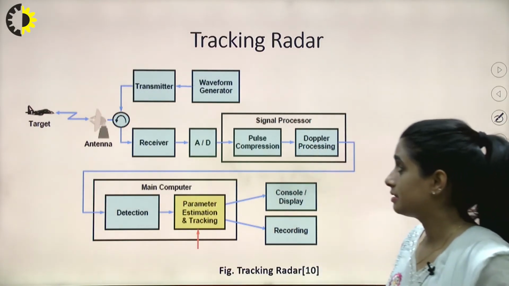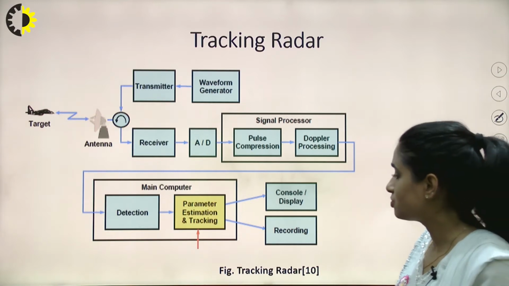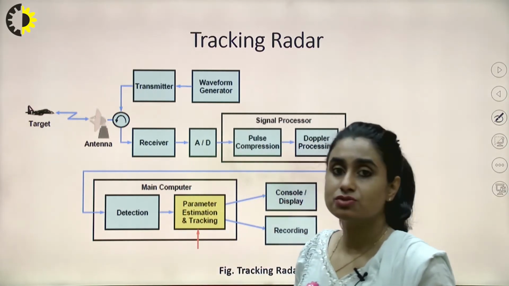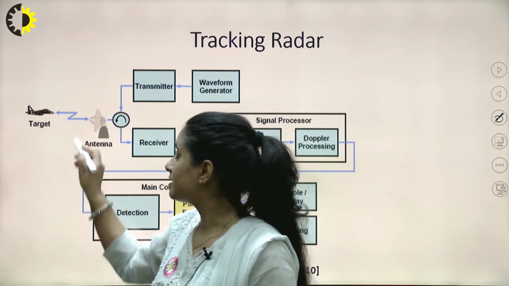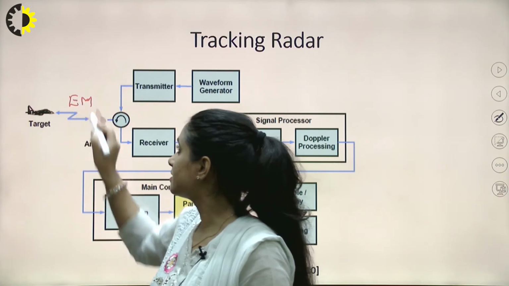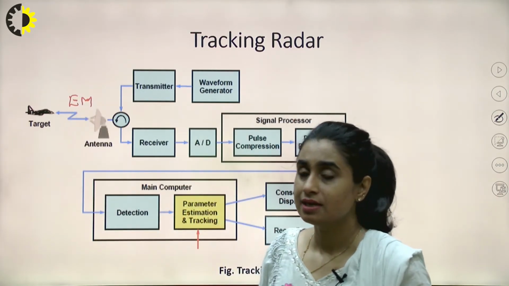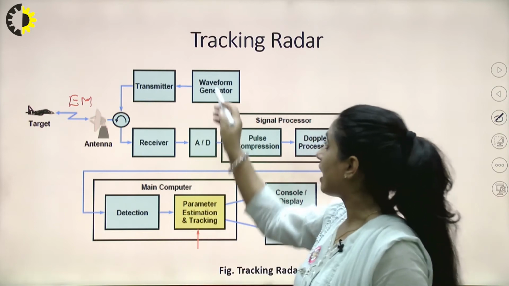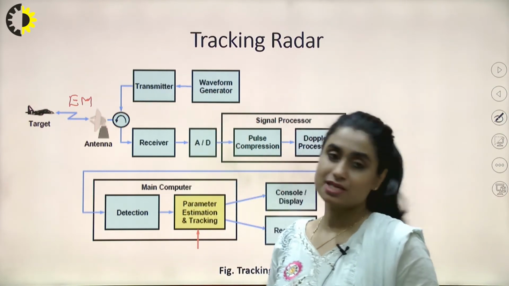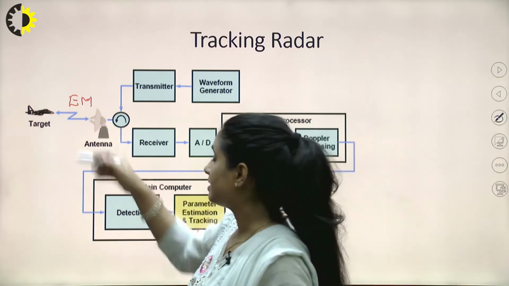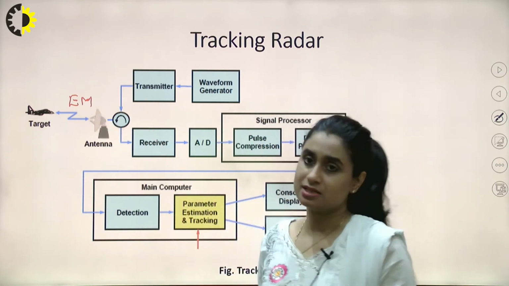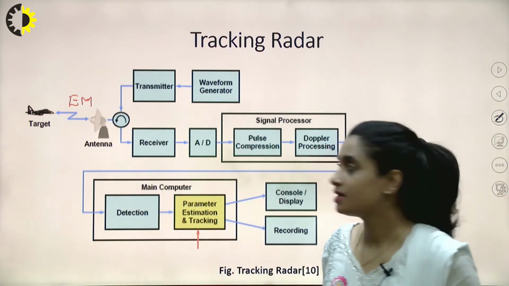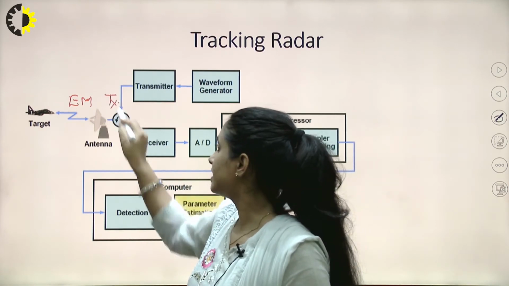This is the basic block diagram to represent how tracking could be performed. Consider this as the parabolic reflector which is used to transmit electromagnetic waves to detect the target and for range calculation. It gets electromagnetic waves from the transmitter. We have a waveform generator which is supplied to the transmitter, and with the help of the antenna and transmitter, here we have a duplexer which will enable either the transmission mode or the reception mode on a time basis.